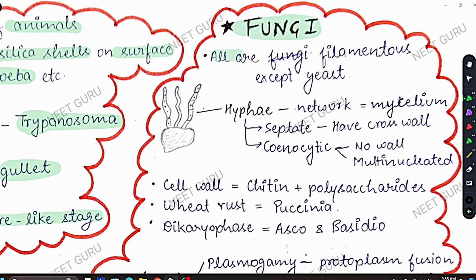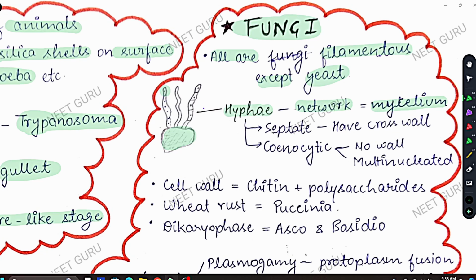Now coming to fungi, all fungi are filamentous except yeast. Only one exception, yeast. All fungi are in the form of filaments, or you can say thin threads. Now the body of fungi is something like this. You can see these three thread-like structures. These thread-like structures are called hyphae, and the network of hyphae is called mycelium. So if you consider all three hyphae together, that is basically mycelium. Hyphae is single, but mycelium is the whole network of hyphae.